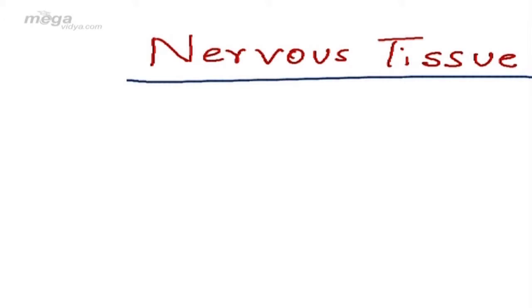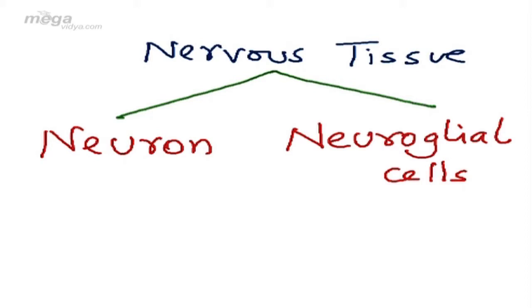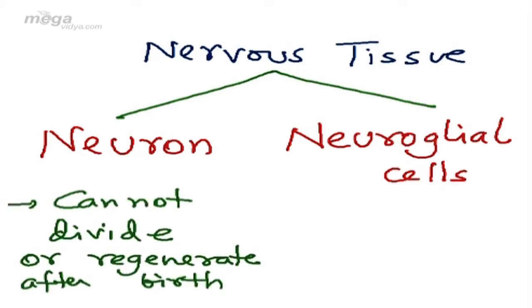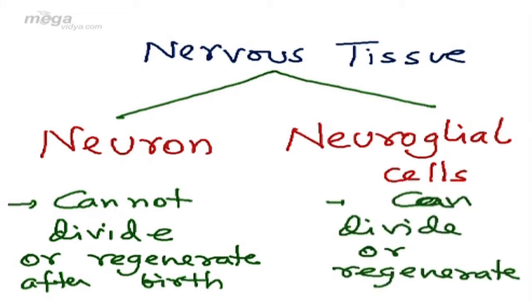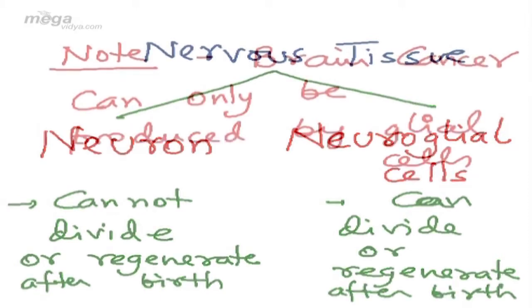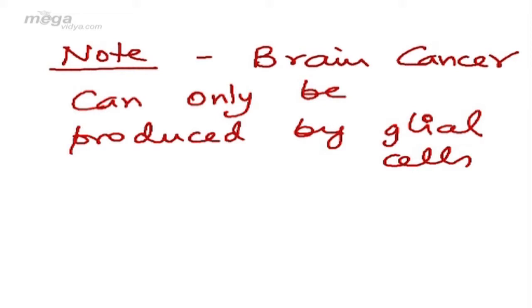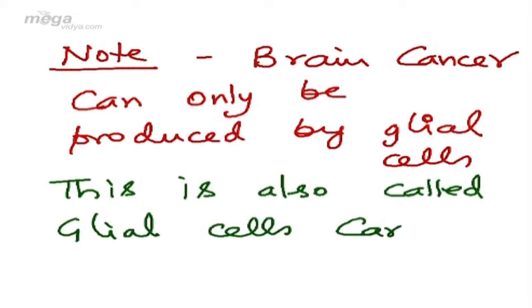Today we'll discuss another type of tissue which is called nervous tissue. Nervous tissue consists of two types of tissues. Number one, neuron, and number two, neuroglial cells, commonly also called glial cells. Neurons cannot divide or regenerate after birth, whereas the neuroglial cells have the ability to divide or regenerate after birth. Therefore, brain cancer can only be produced by glial cells. Therefore, brain cancer is also called glial cell carcinoma.